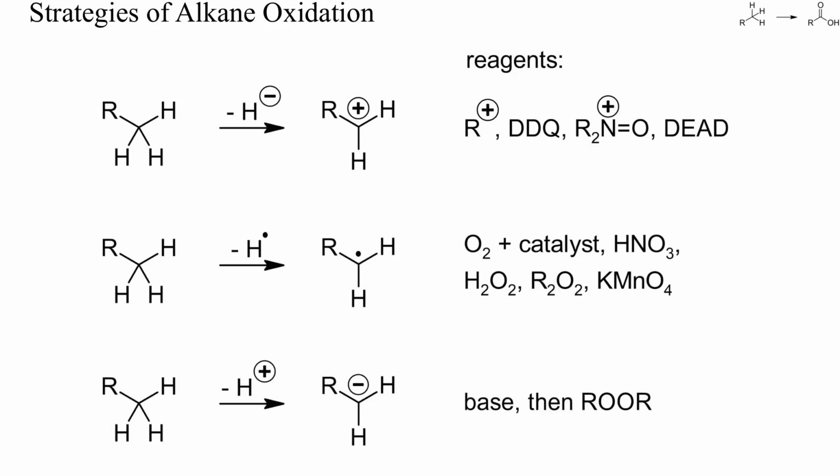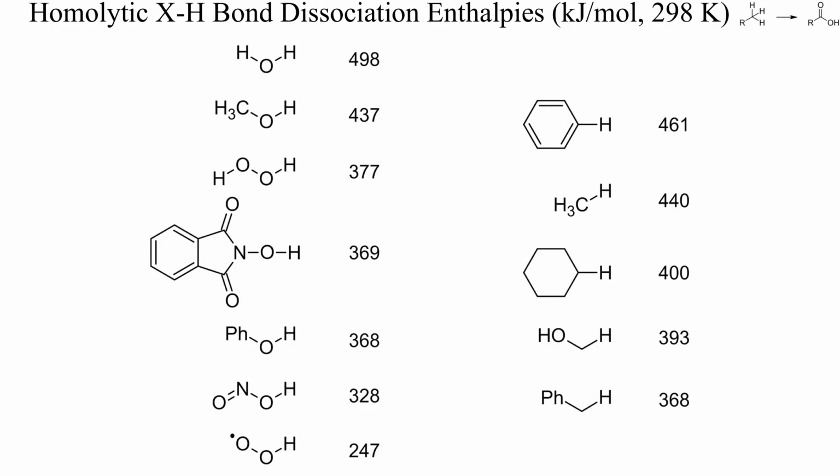Finally, a third strategy is deprotonation of an alkane followed by treatment with an electrophilic oxidant, for instance a peroxide. This often enables highly regioselective oxidations, but may also imply more demanding reaction conditions, for instance anhydrous solvents and reagents. A comparison of bond strengths can be helpful to estimate the likeliness of a given homolytic hydrogen abstraction from an alkane by oxygen-centered radicals.